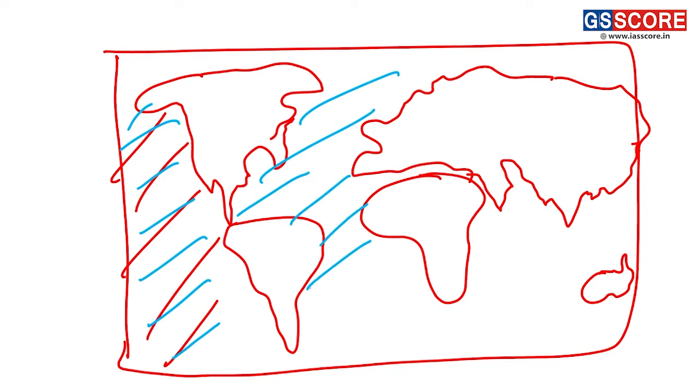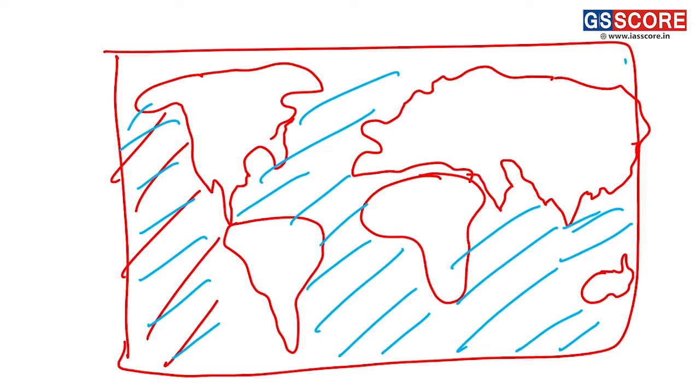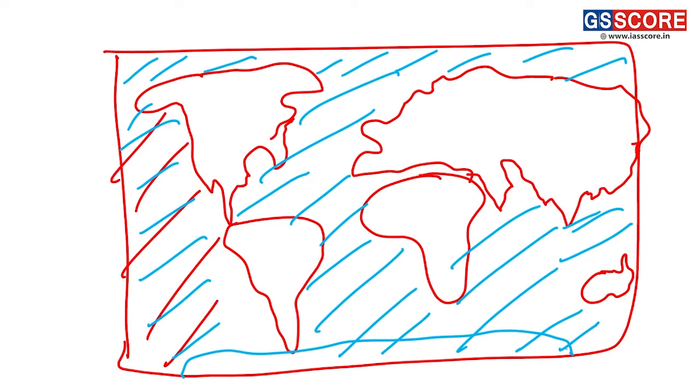Thus, what GEBCO is trying to do is map all the resources present in this region. There is Antarctica present here, leaving that apart. So it is trying to make bathymetric data, which is data on the kinds of resources, that is biotic resources, abiotic resources, metallic resources, non-metallic resources, medicinal resources.